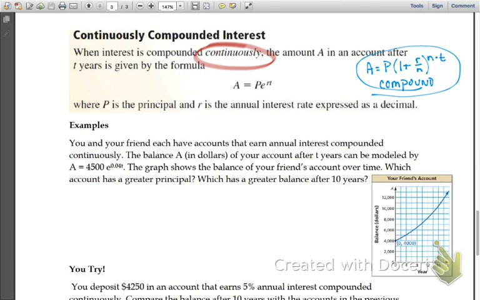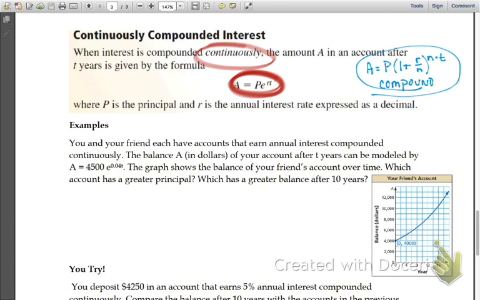So instead of quarterly, monthly, daily, weekly, semi-annually, bi-monthly, annually, whatever, if you have the word continuously, this is going to be your formula. The great thing about it is, just like compound interest, it has the same variables except for one different thing.